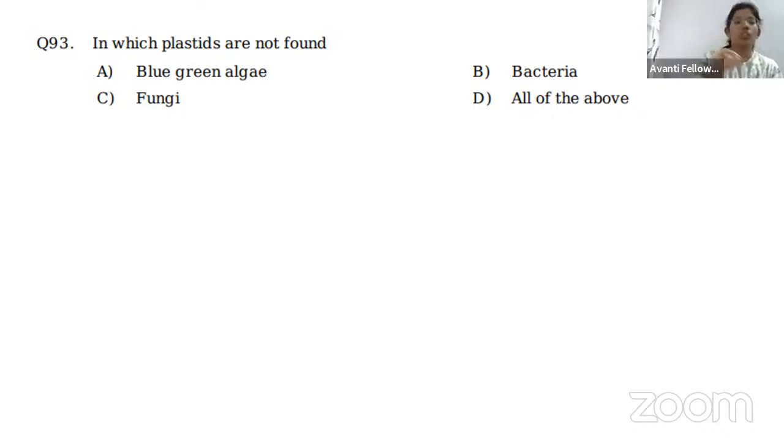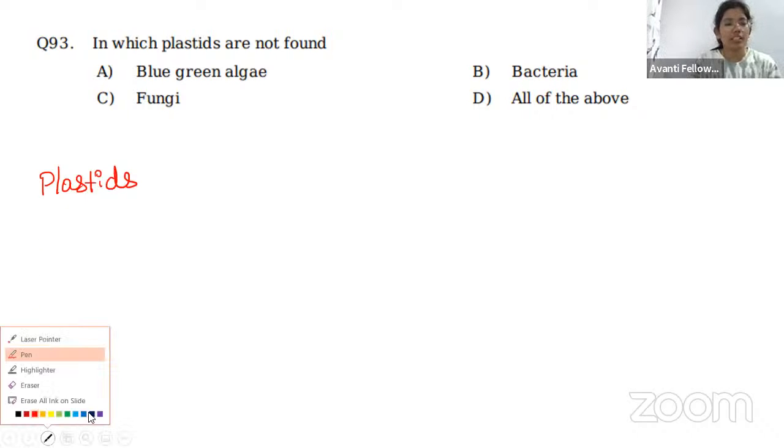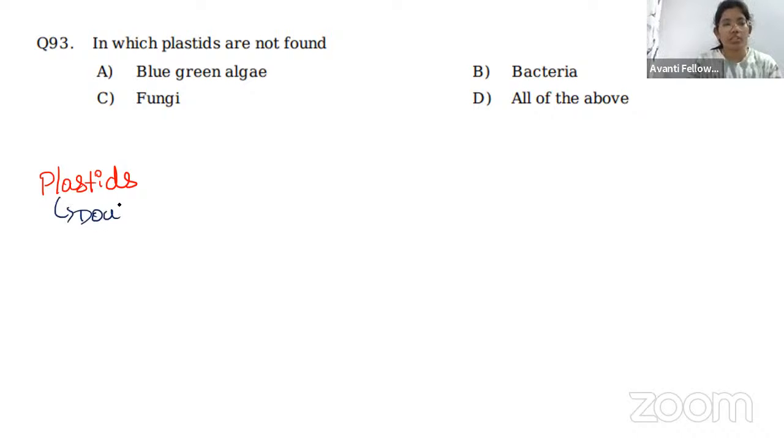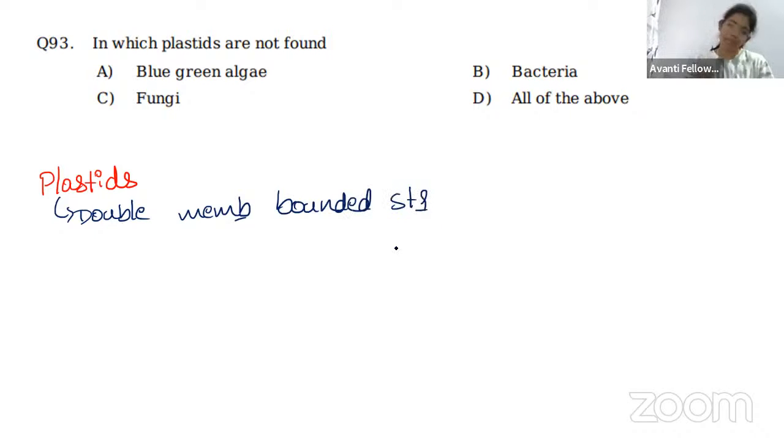First of all, before going to the options, let me tell you what a plastid is. The plastid is a double membrane bounded structure. Okay, a plastid is a double membrane bounded structure, right?